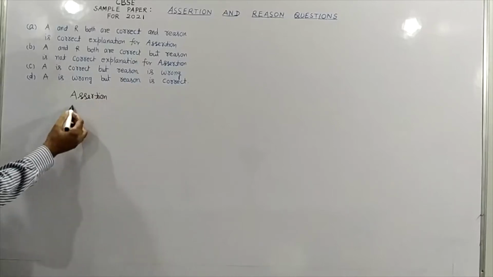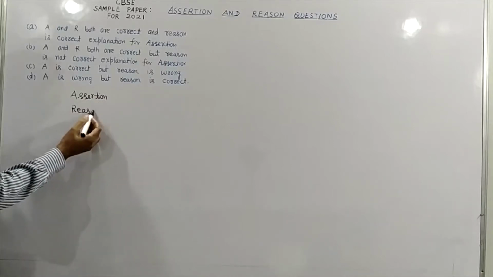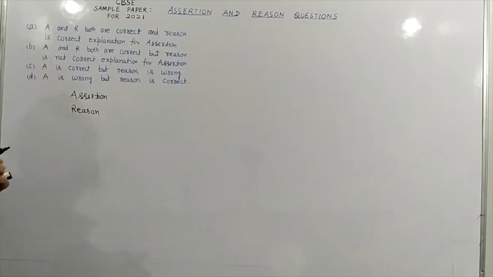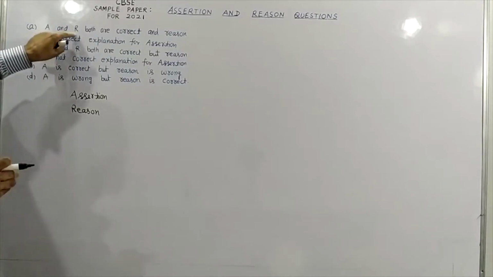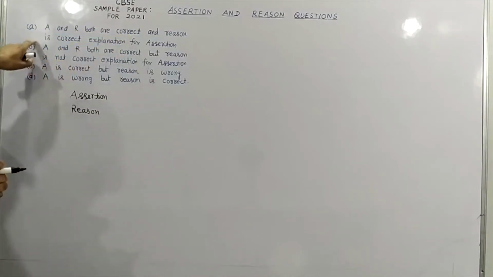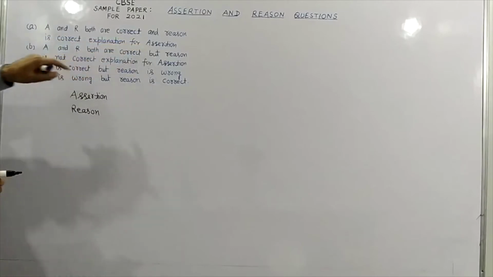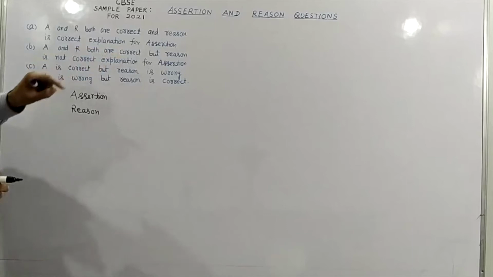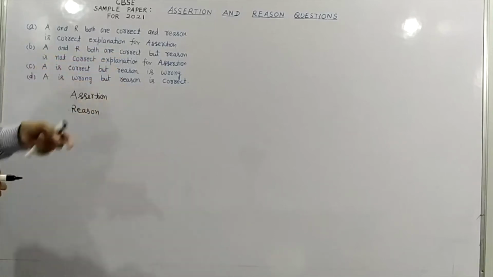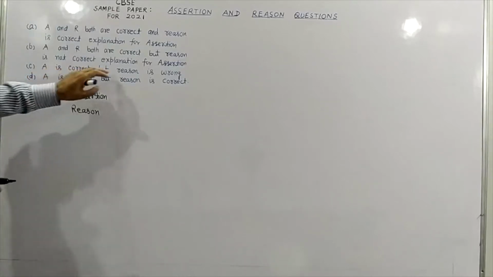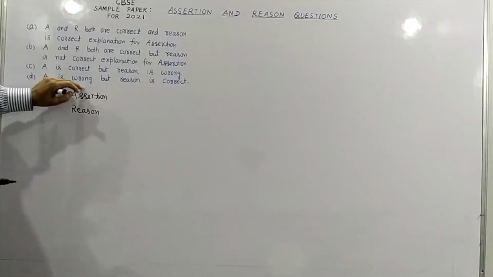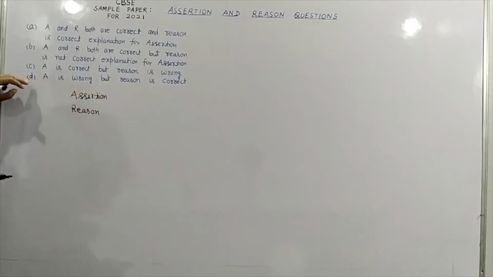and there will be one reason, and four options will be given: A, B, C, D. A: assertion and reason both are correct, and reason is the correct explanation for assertion, then you have to mark your answer as A. If assertion and reason both are correct but reason is not the correct explanation for assertion, then your answer will be B. If assertion is correct but reason is wrong, then your answer has to be C. If assertion is wrong but reason is correct, then you have to mark D.